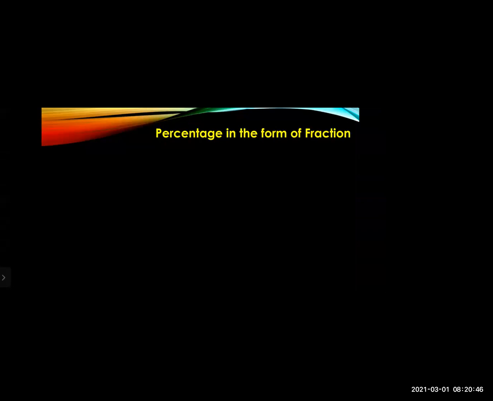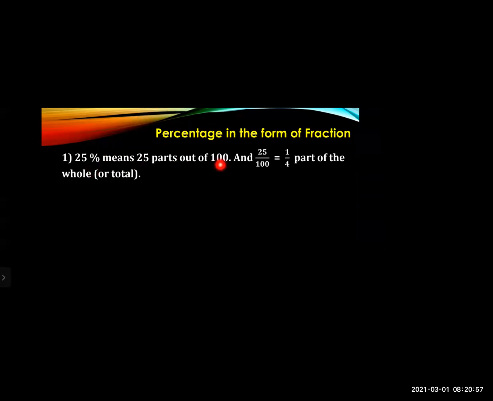Now let's do the sums on this percentage in the form of fraction. How you can change? Now see here, 25% is given. So what it means is that it will be 25 parts out of 100. So 25 upon 100.